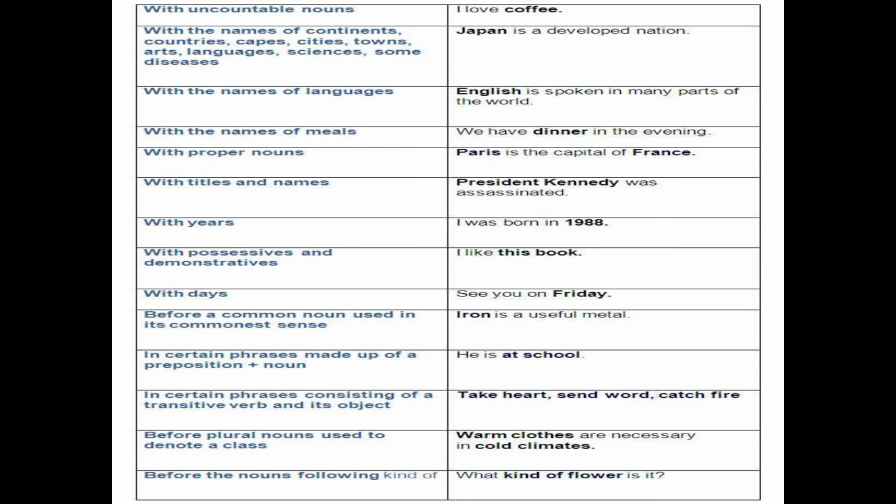If you say that they live in European country, it means that you are talking about any country or continent, so there you will not use the article.